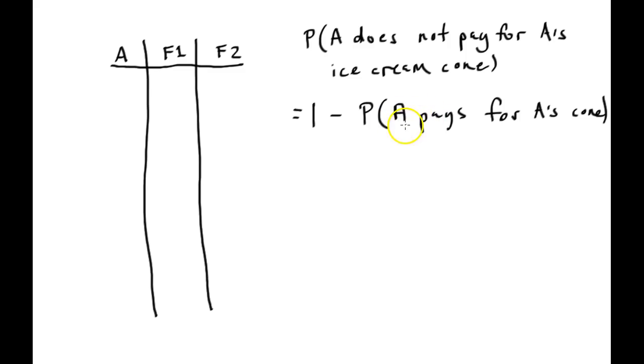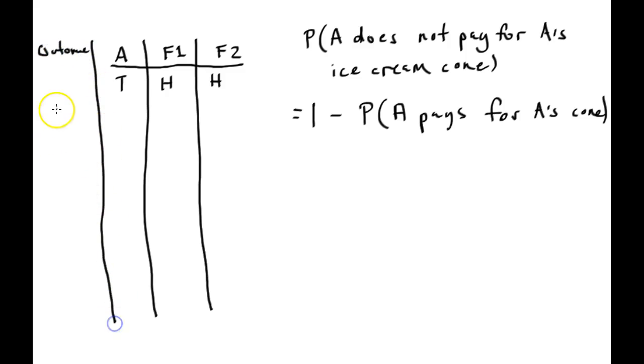So the only way that Abby will pay for her own cone is if she flips a different coin. So just one example, and you can organize all the different possibilities here. Let's just imagine tails, heads, heads. She's paying. So this is her paying, and so you could make another column if you want over here.